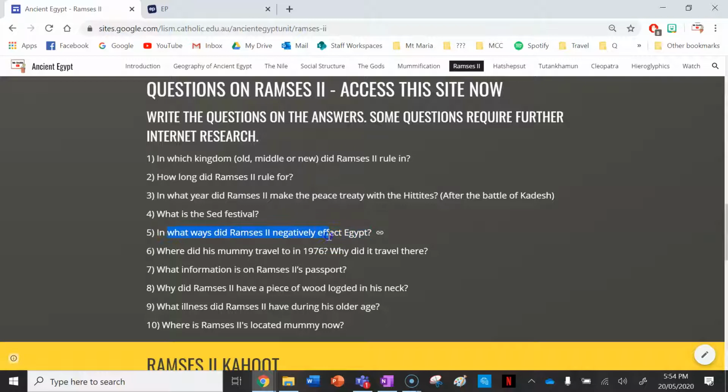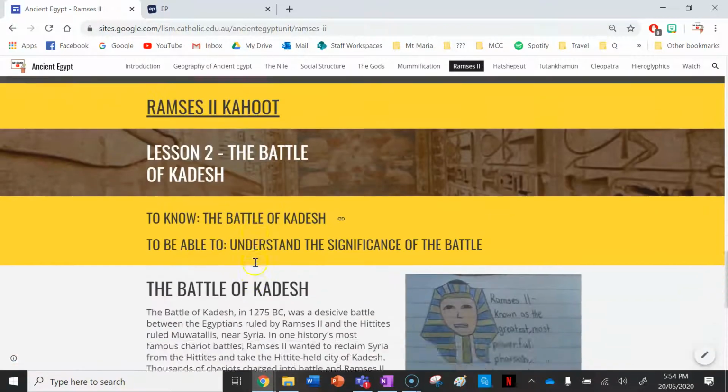In what ways did Ramses II negatively affect Egypt? Where did his mummy travel to in 1976, and why did it travel there? What information is on Ramses II's passport? Yes, he does have a passport, even though he is dead. Why did Ramses II have a piece of wood lodged in his neck? What illness did Ramses II have during his older age when he was alive? And where is Ramses II's mummy located now?